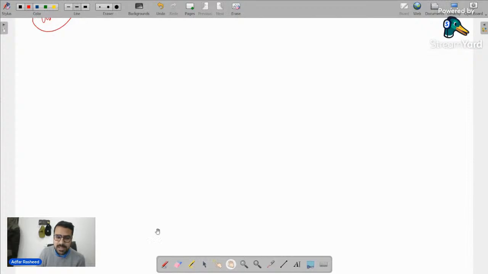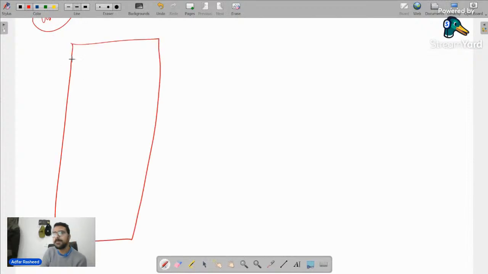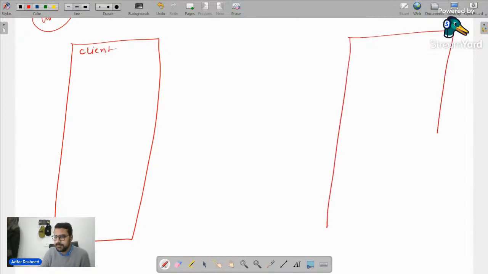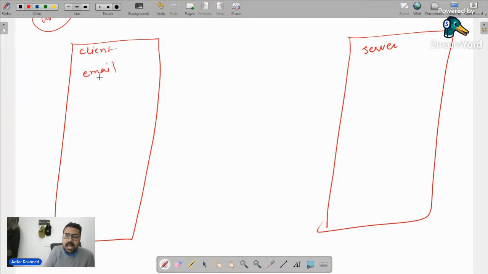And now let's understand the same thing over here inside our servers, inside our web development. What do we have? We have our client side. Then we have our server side. In this server, I have my backend logic all written, everything created, everything properly fine. Now from the client, I will pass my email, I will pass my password, and I will click on a button called sign in.